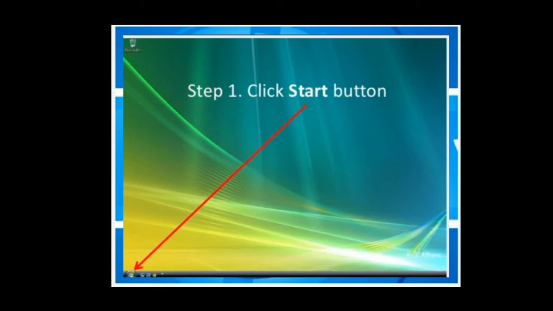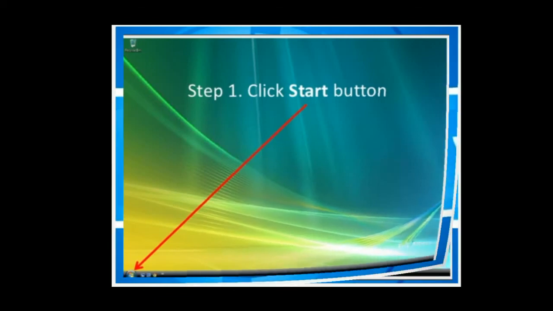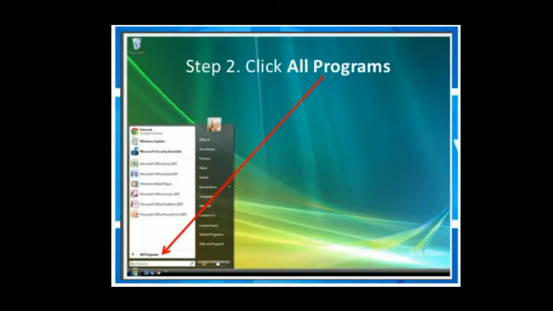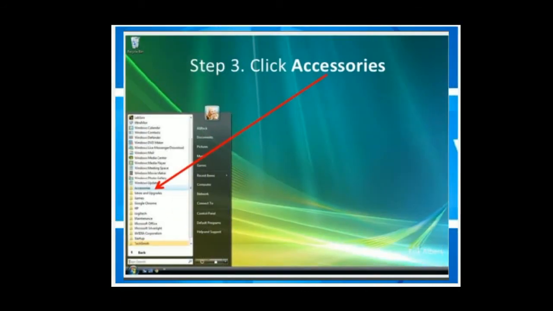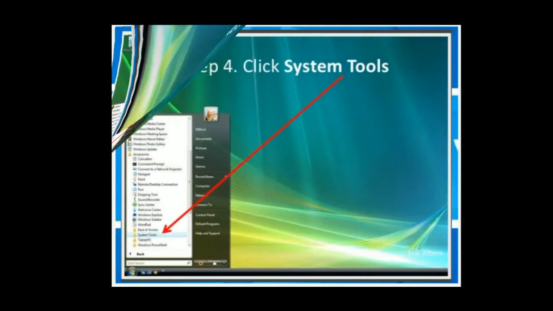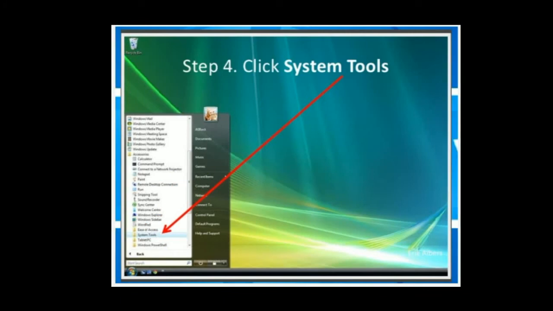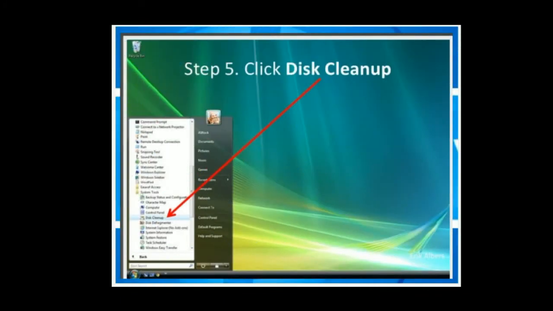How to perform this cleanup? Follow some steps. First, click the start button. Step 2, click all programs. Step 3, click accessories. Step 4, click system tools. Step 5, click disk cleanup.